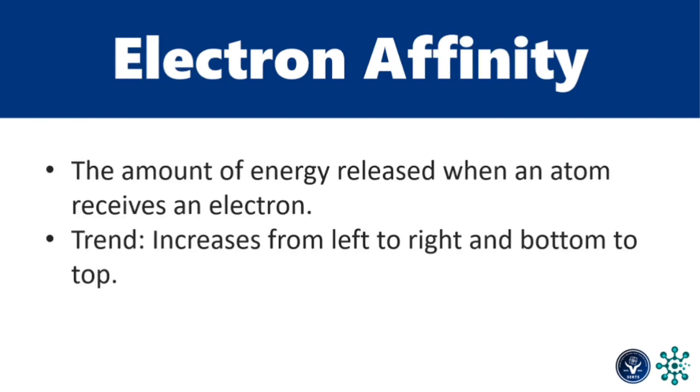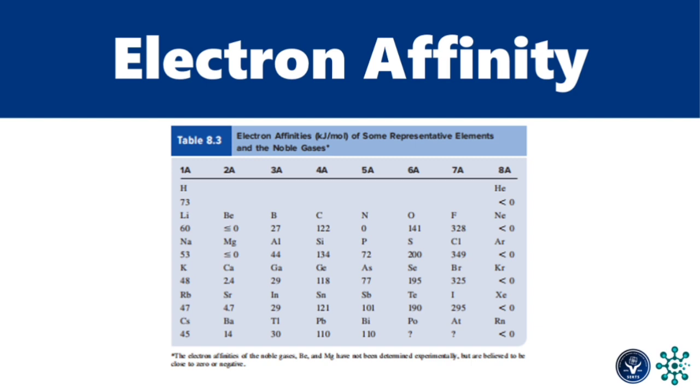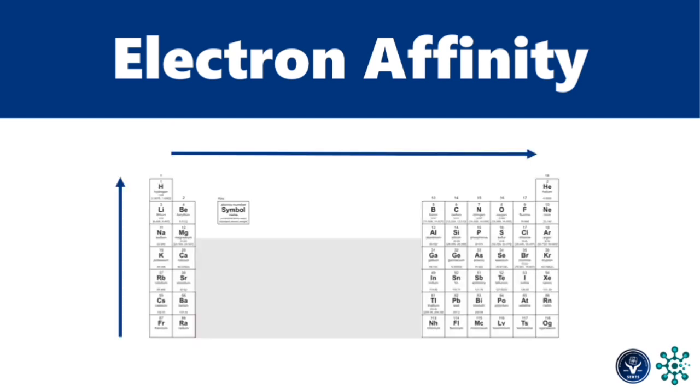Electron affinity. This is the amount of energy released when an atom receives an electron. This is the opposite of ionization energy. The trend increases from left to right and bottom to top. So these are the affinities of the representative elements plus noble gases. The trend increases again from left to right and from bottom to top.